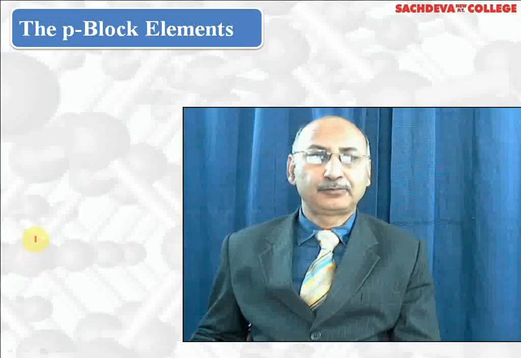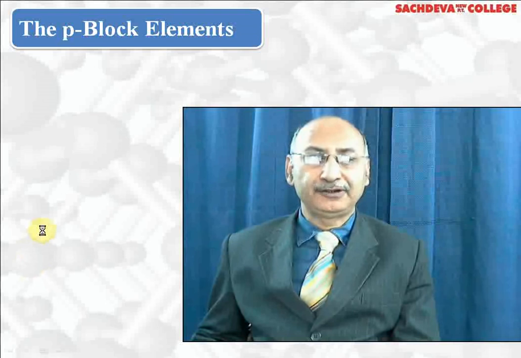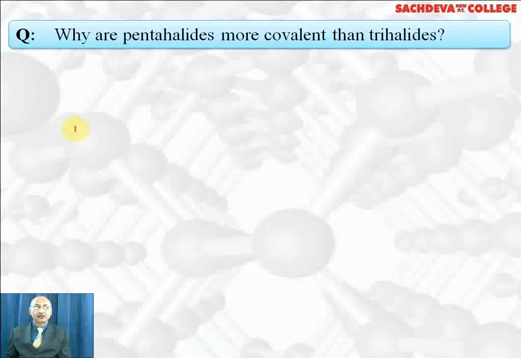Let's take up questions based on p block elements. First question, why are pentahalides more covalent than trihalides? Reason is pentavalent cation has high polarizing power as compared to trivalent cation. That's why pentahalides are more covalent than trihalides.